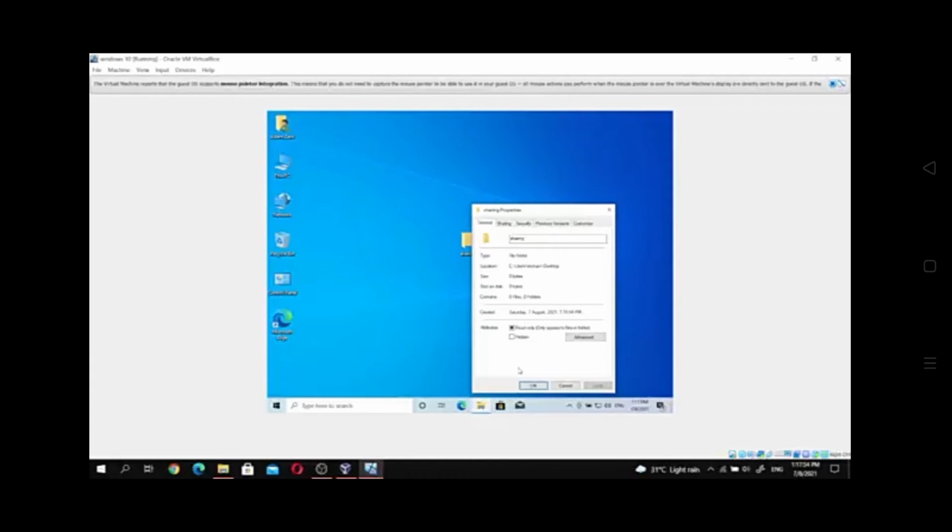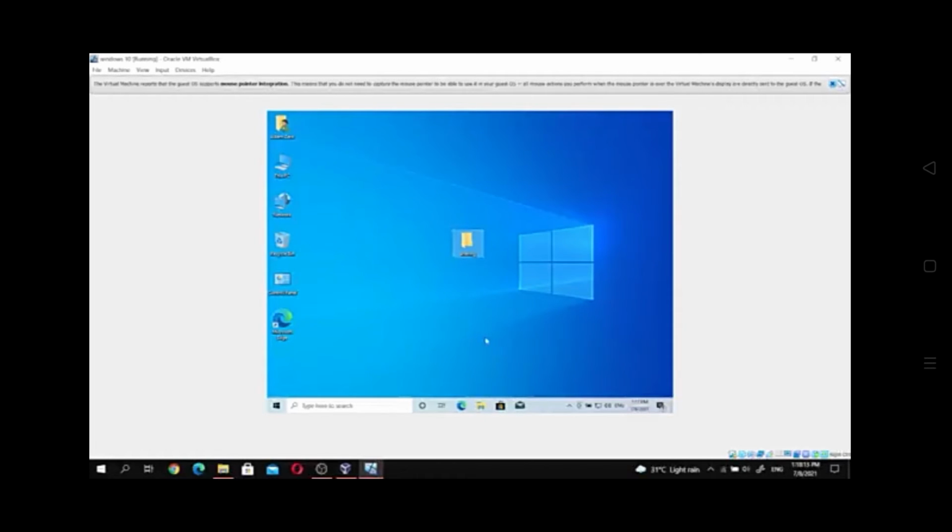So here I will right click, then go to the properties of the file to check whether the file is working or not. So go to sharing. Here you can see the sharing folder. You can share with a new user. After that I will move to this folder under the application.